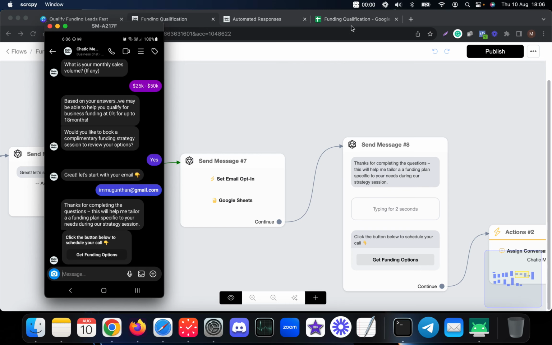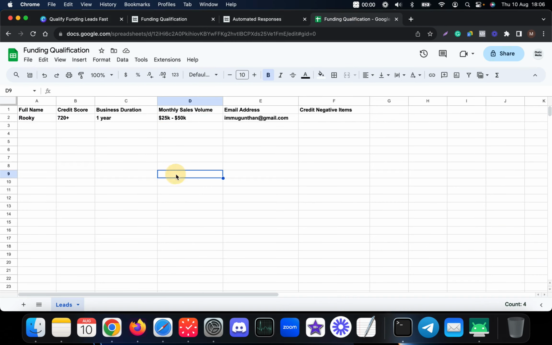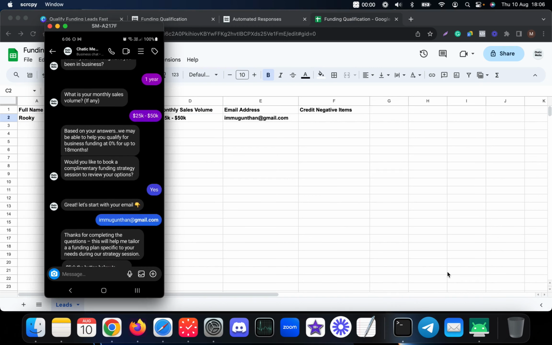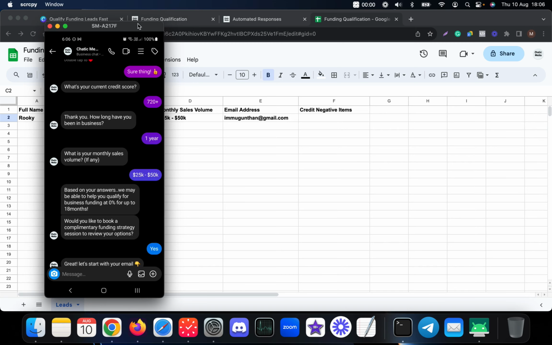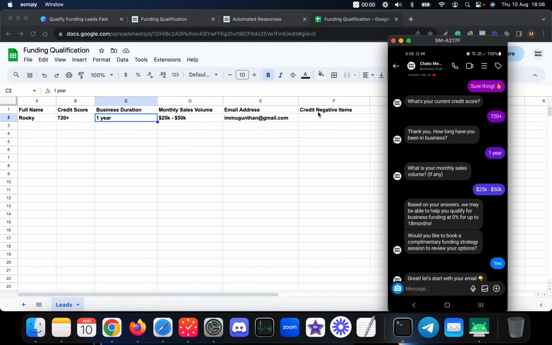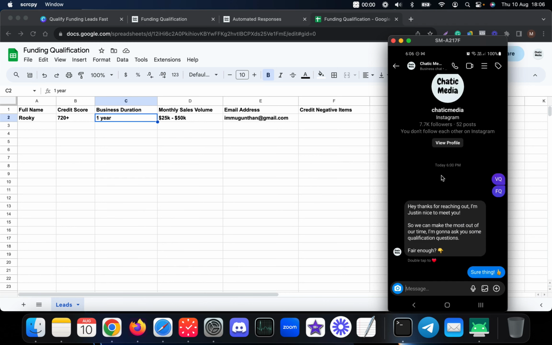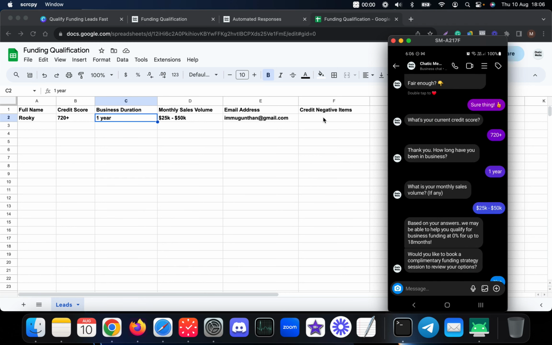If I go to this funding qualification, as you see here, the full name is rookie and the credit score, those kind of things. So you can find all the details I chose in the Google Sheet as well. In this case, I didn't get any question about credit negative items, because this particular person has a 720 plus credit score. Suppose if they choose a lesser option, they will be asked these kind of questions as well.